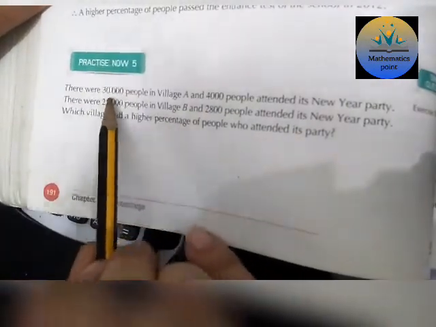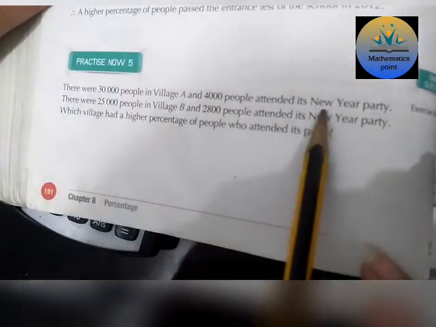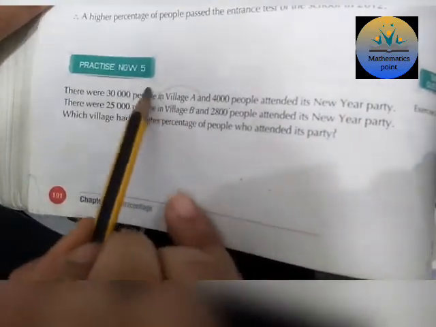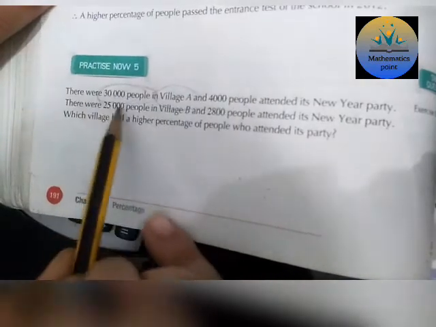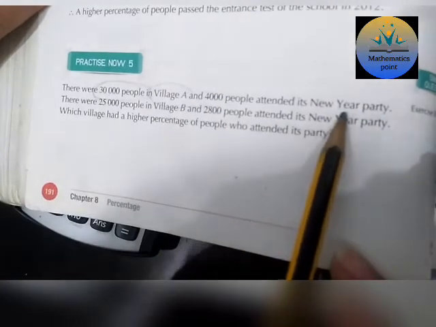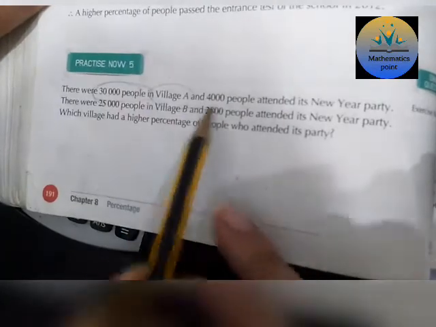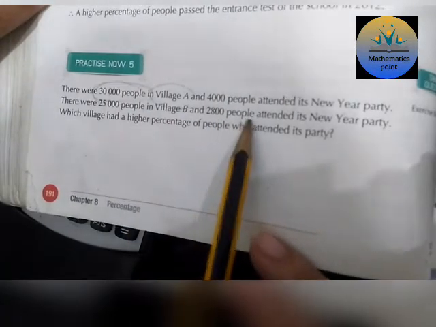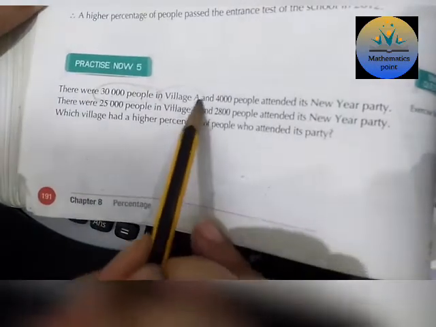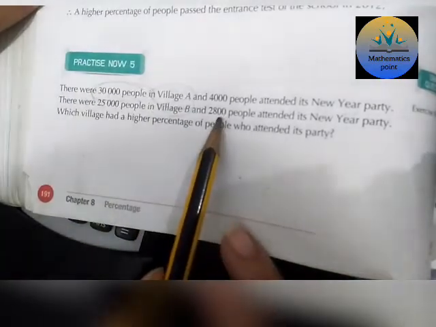There were 30,000 people in village A and 4,000 people attended the new year party. Village A, first data. In village A the total number of people is 30,000 and 4,000 people attended the new year party. Then there were 25,000 people in village B and 2,800 people attended its new year party. Another village B, and out of 25,000 only 2,800 people attended the new year party.